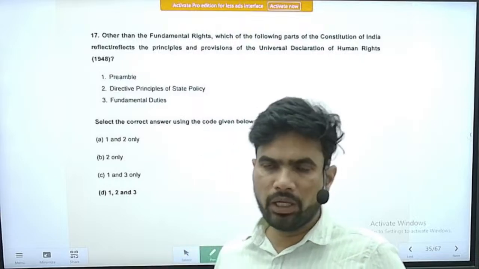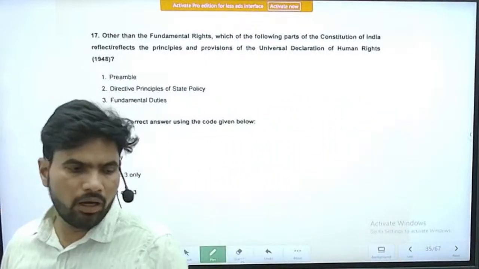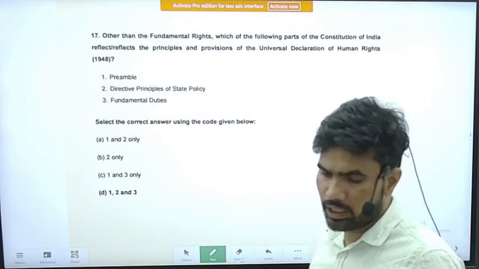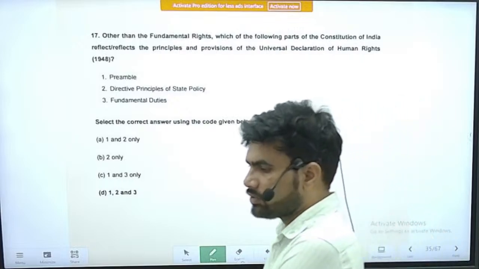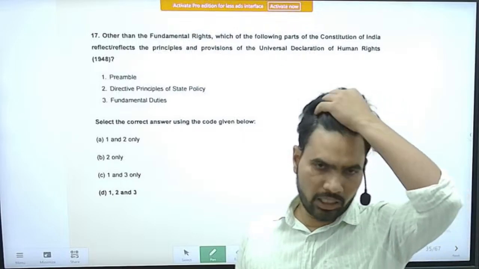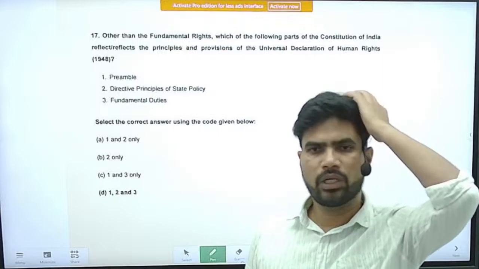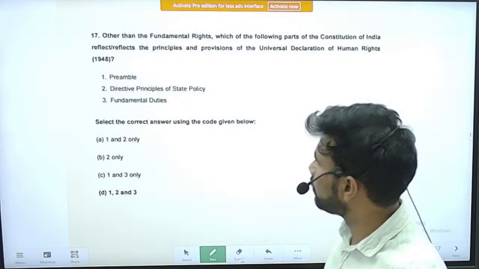So you should know about these things also. What is there in the Human Rights Declaration of 1948? It is difficult that you might have an understanding of this. However, you should be in a position to guess. Here, the best you can do is apply the logic of an intelligent or educated guess, and you can come to a conclusion.